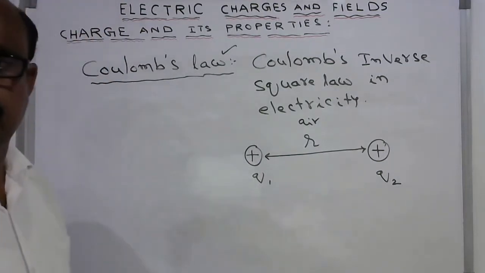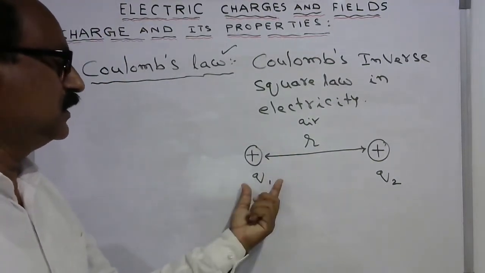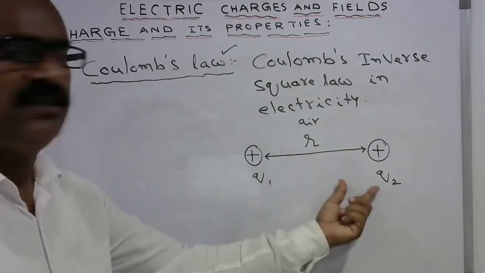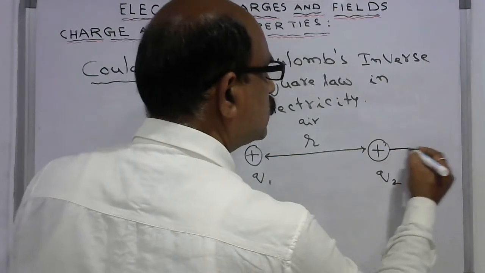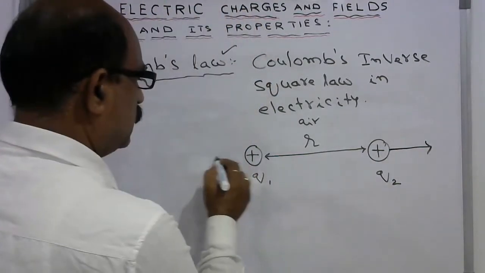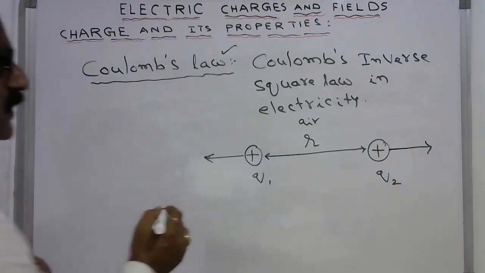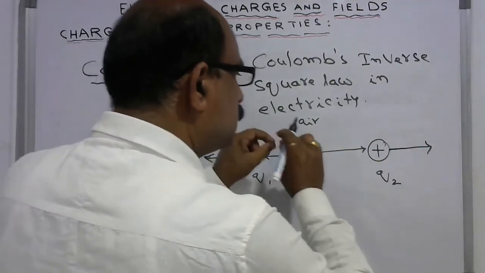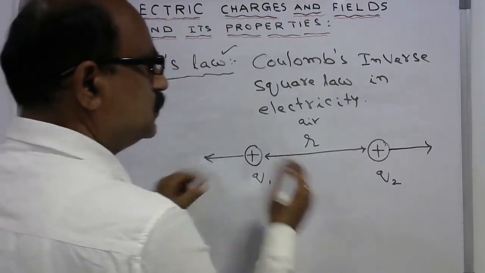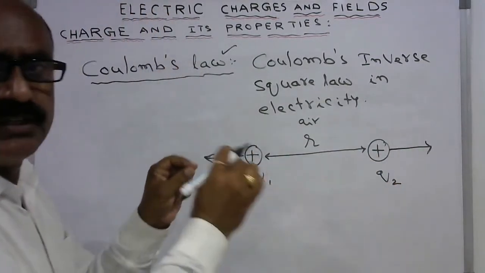The distance between the two charges is r. So the repulsive force comes into play between these two charges. This repulsive force acts along the line joining the two charges.